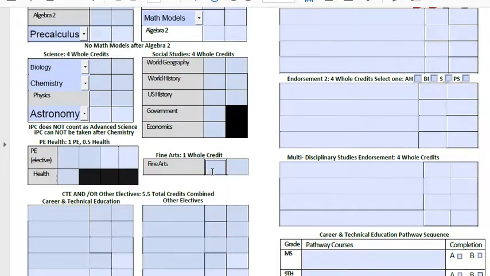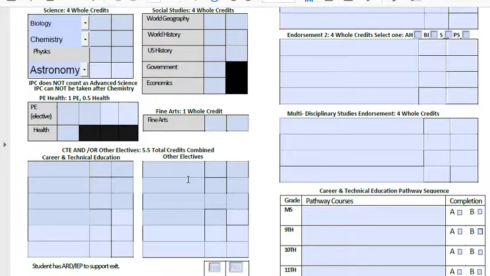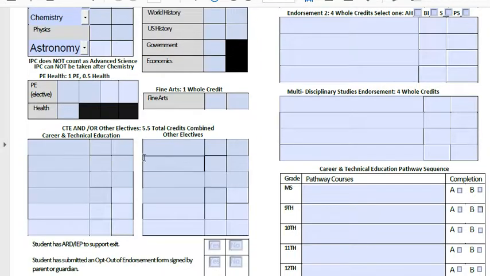Fine arts, you're going to take 2 semesters of fine arts. It's preferable that it's in the same subject. So if it's theater arts 1A, then you'll take theater arts 1B. Or if it's art 1A, then you'll take art 1B as well. Then down below, here are the electives. Here is where you can fill in with electives.